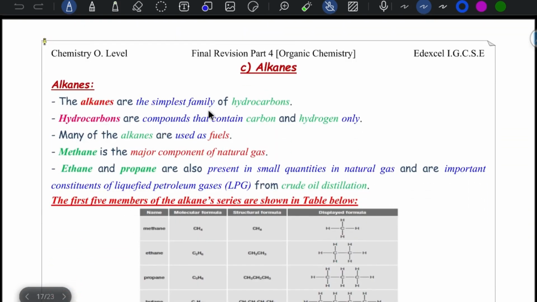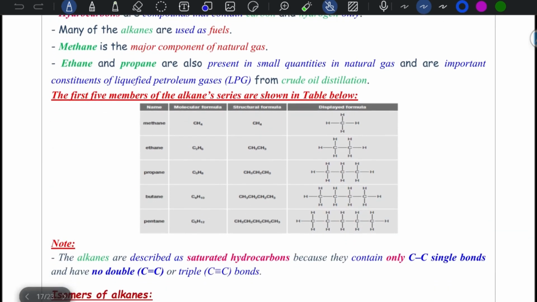Alkanes are the simplest family of hydrocarbons. Hydrocarbons, as we mentioned several times, contain carbon and hydrogen only. Many of the alkanes are used as fuels. Methane is the major component of natural gas. Ethane and propane, we mentioned, are also used in liquefied petroleum gases.